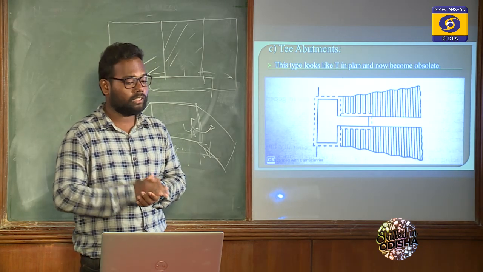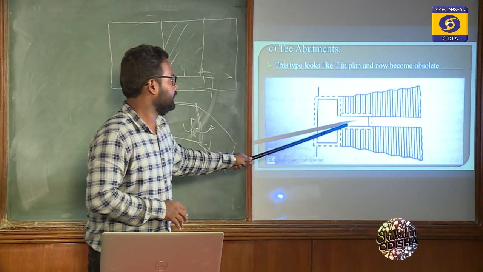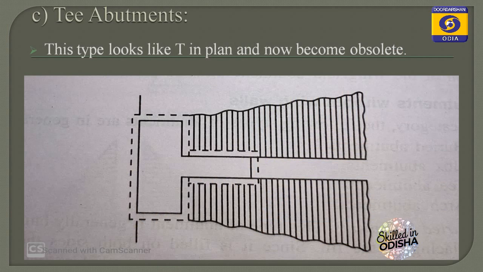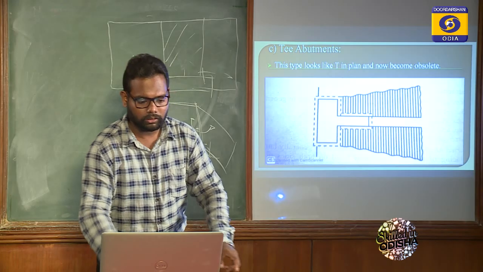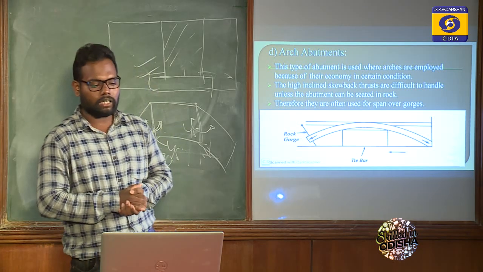Now the next is T abutment. T abutment is an abutment whose plan looks like a T shape. From the plan or from top view, it will look like a T shape. It is known as a T abutment. Got it? Now come to the next, which is arch abutment.